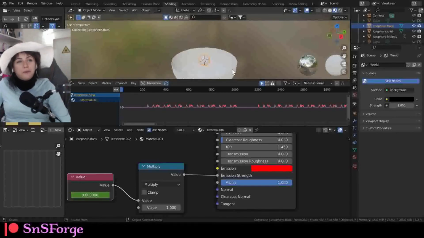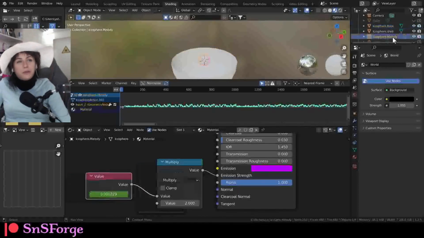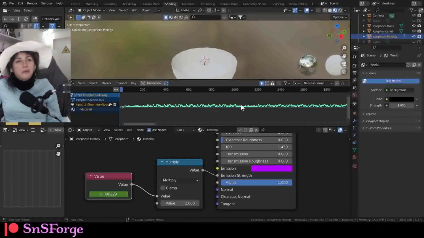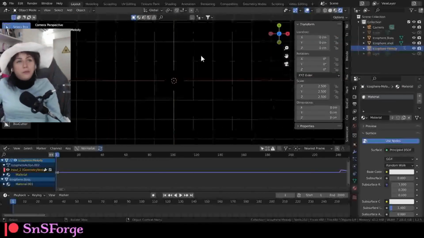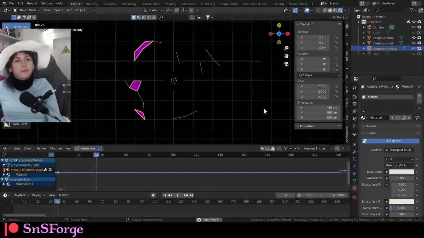Now let's see if things will work properly. It should, because if I select the bass, we can only see the waveform of the bass, and if we select the melody, we have the whole stuff going on. So camera view, play. There you go.